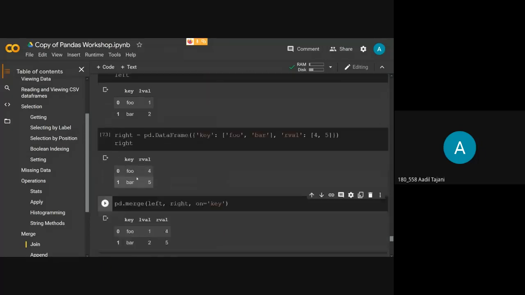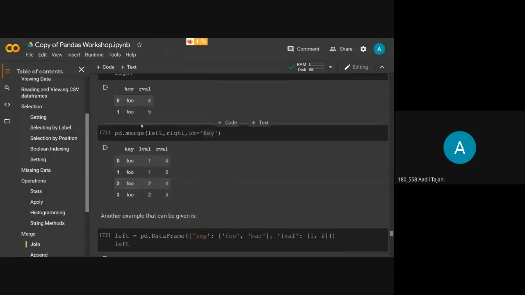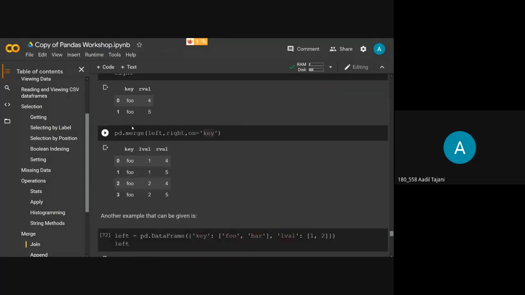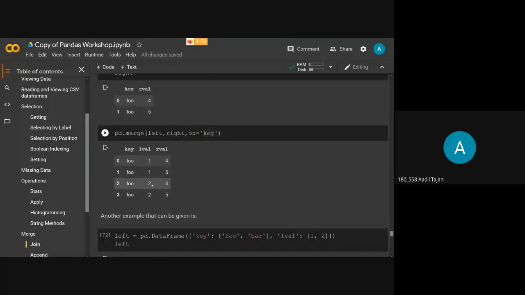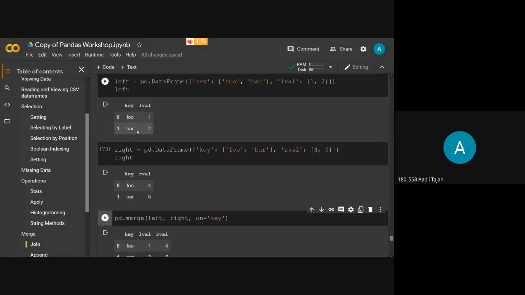Okay, so the thing is, in the earlier example we had a single key and we had different values in different rows. So it got confused about how to merge with the same keys and different values, so it created all the combinations that were possible. But here we have different keys in our data frame.